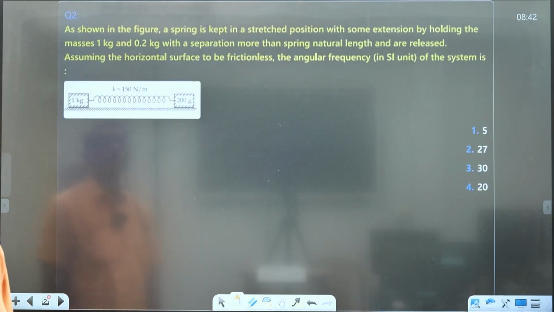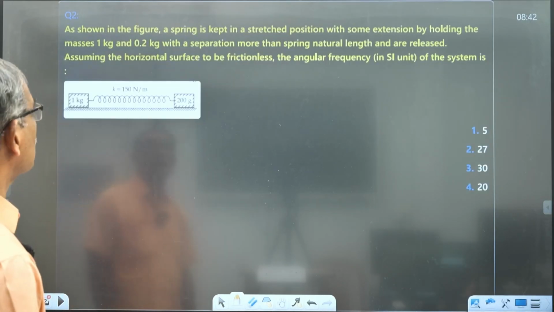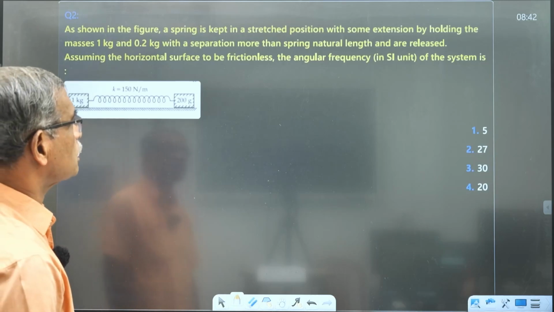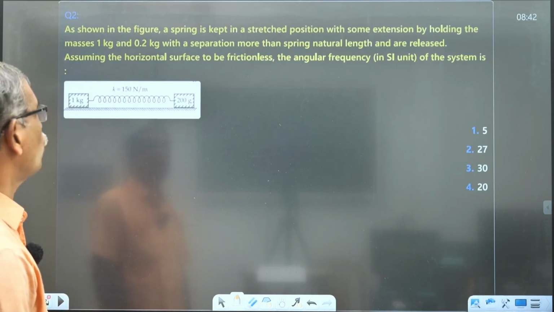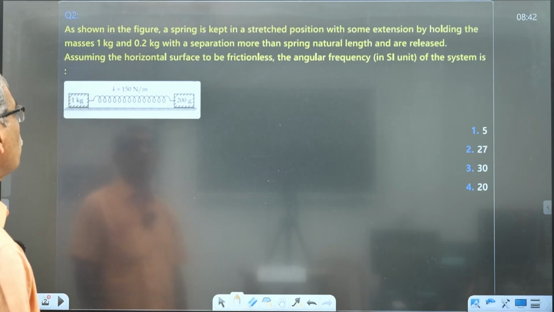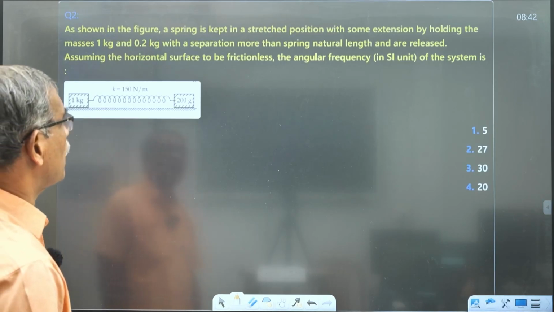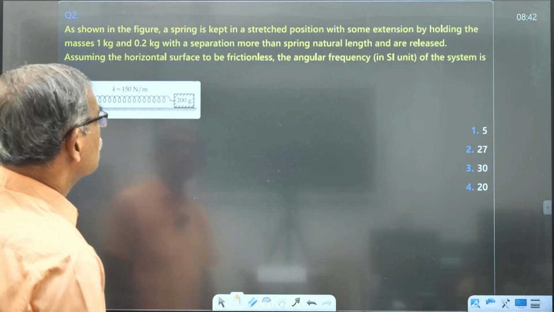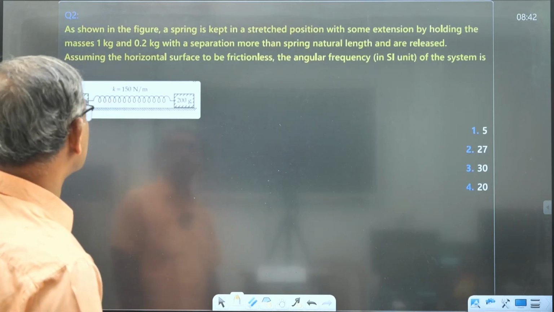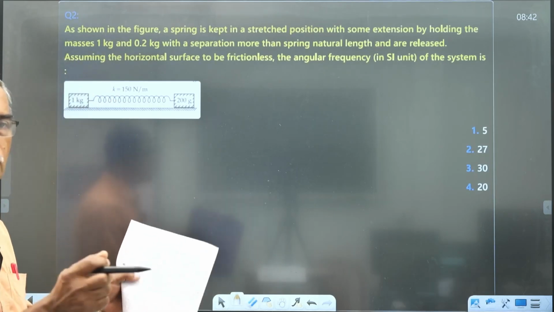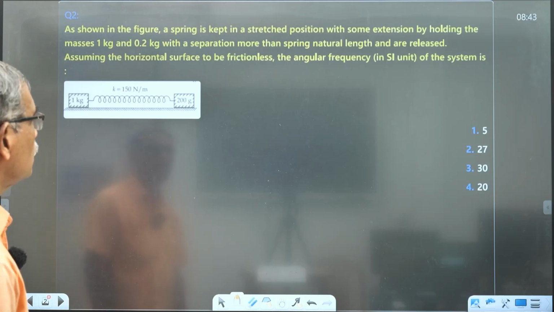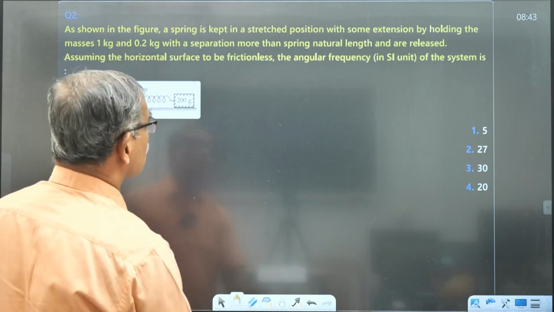Next question. As shown in the figure, a spring is kept in a stretched position with some extension by holding masses 1 kilogram and 0.2 kilogram with a separation more than natural length, and released. Now the two-mass system oscillates. What is the frequency?